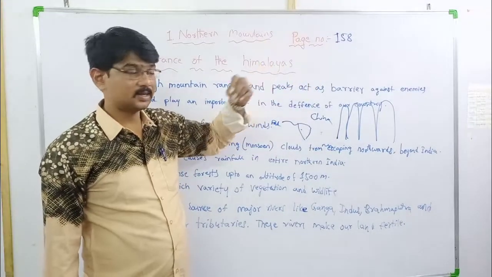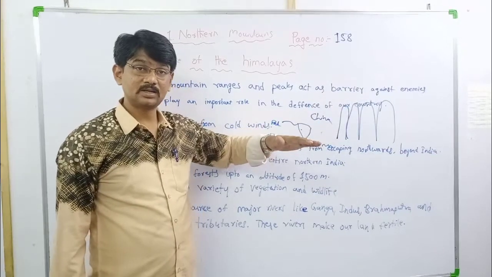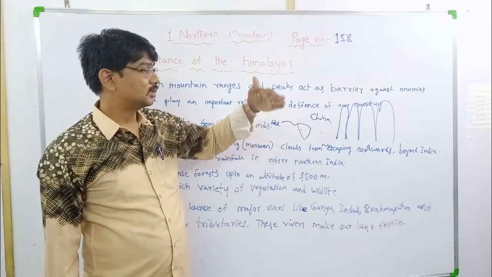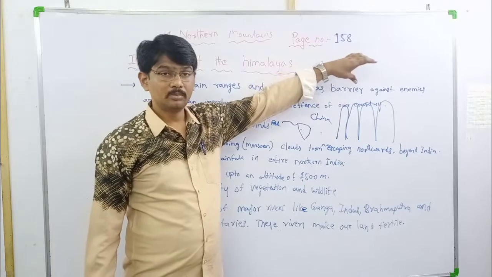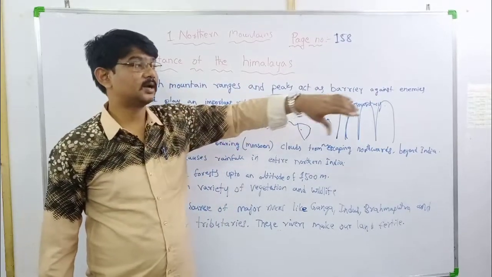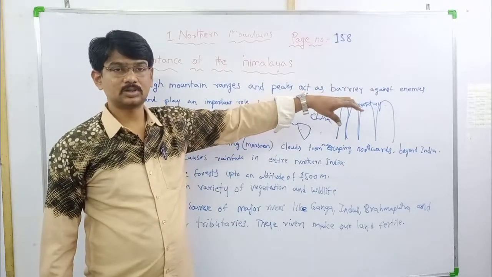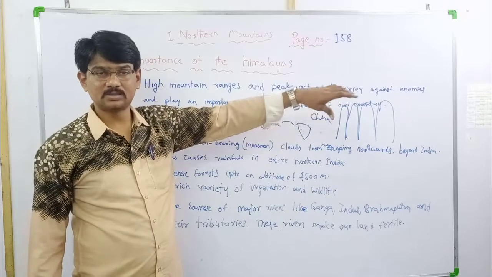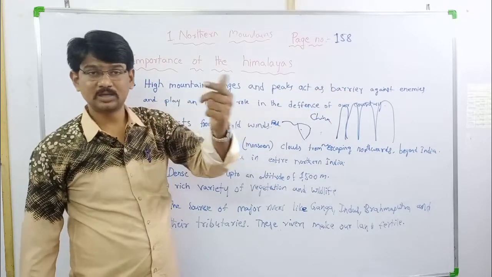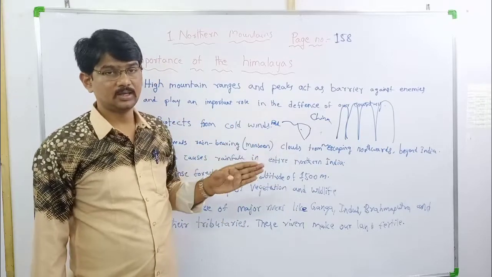In the north direction, as we discussed in the previous class, the Himalayas make a natural boundary between China and India. Because of that natural boundary, Chinese people also cannot enter into our India.